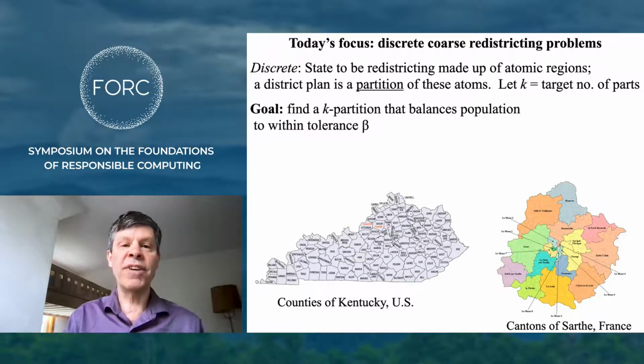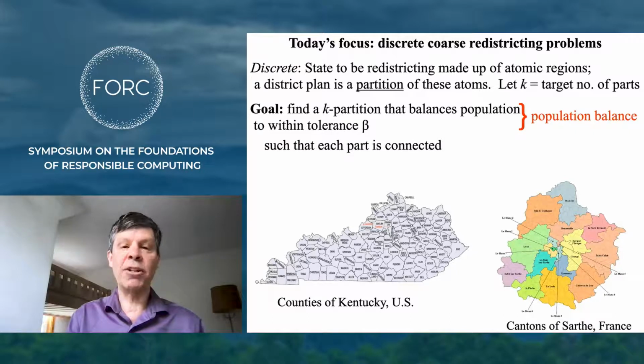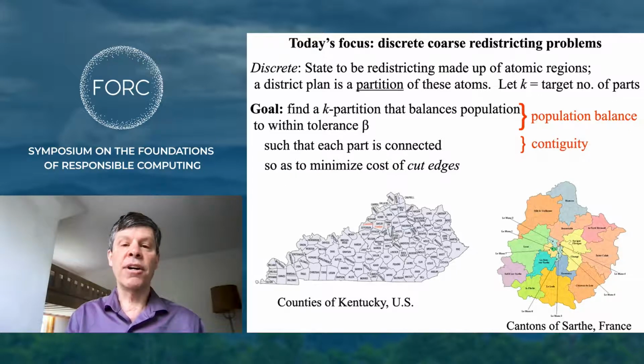So the goal is to find a partition into k parts that balances population to within a given tolerance. That defines the population balance. We want each part to be connected, and that'll satisfy contiguity. And finally, we want to minimize the cost of the cut edges. And this is our version of compactness.